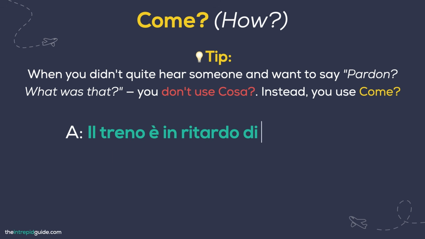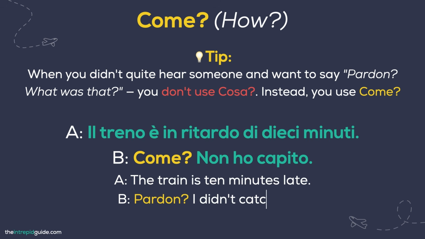Here's a bonus tip. In Italian, when you didn't quite hear someone and you want to say pardon or what was that, you don't say cosa. This would be too abrupt and rude. Instead, you use come. Take a look at this example. Il treno è in ritardo di 10 minuti. The train is 10 minutes late. Come? Non ho capito. Pardon? I didn't catch that.